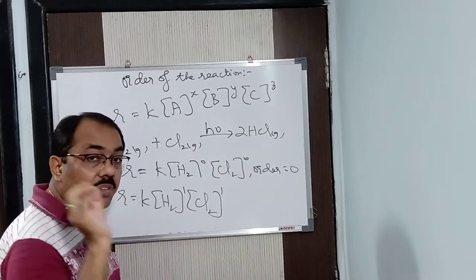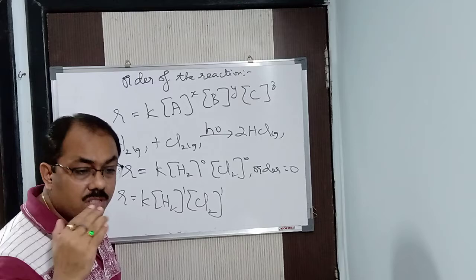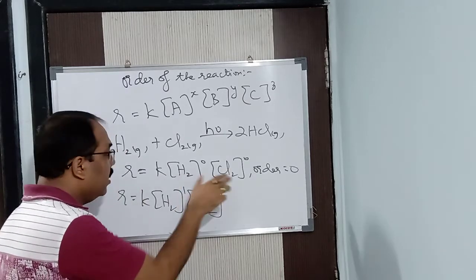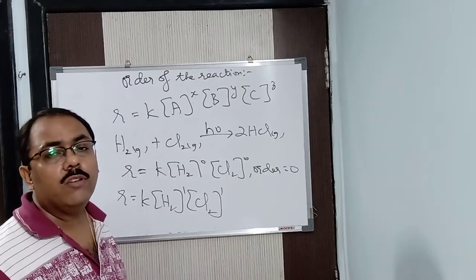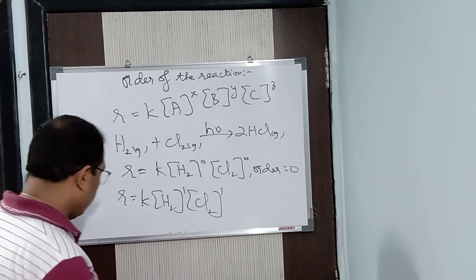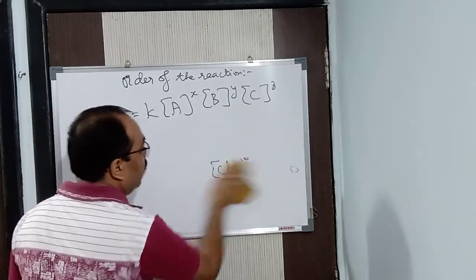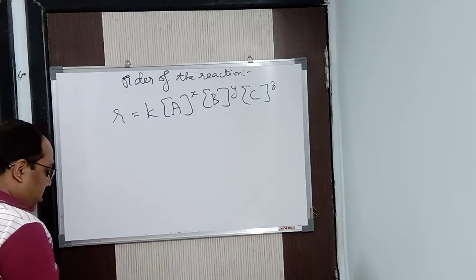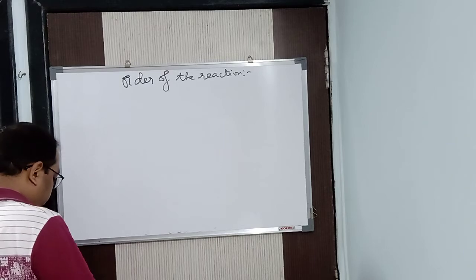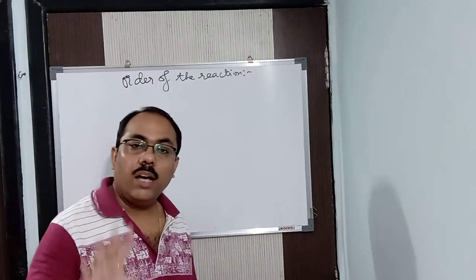So it has to be written very clearly in the exams. It has to be given very clearly that it is the slow step of the reaction, calculated experimentally, or this will be given. Then only you will be able to calculate the rate, and then the order. Don't worry about how we come to know. Everything will not be unknown to you. Understood how to calculate the order of the reaction? You just add up the power and you get the answer.